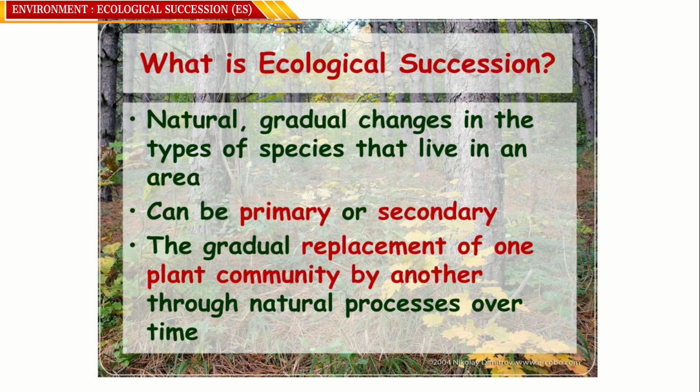For example, when life originated on the earth, it was not this kind of life where you have complex biodiversity right now; it had very simple life forms. In the initial stages, they were unicellular microscopic organisms. Later, gradually, they were converted into algae, grass, etc. In the same way, in the case of animals, protozoans and poriferans have established, which are very simple relatively compared. So, there is a gradual change in the type of species, and in this process of change, the species have been converted from one group of organisms to another group of organisms.